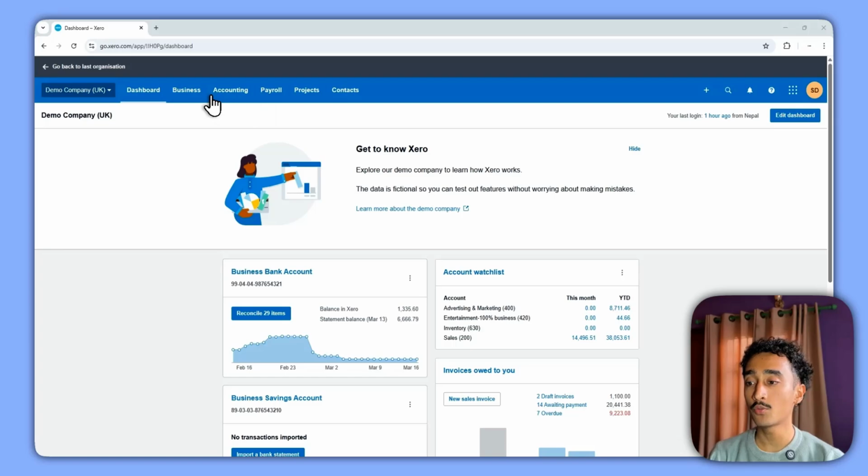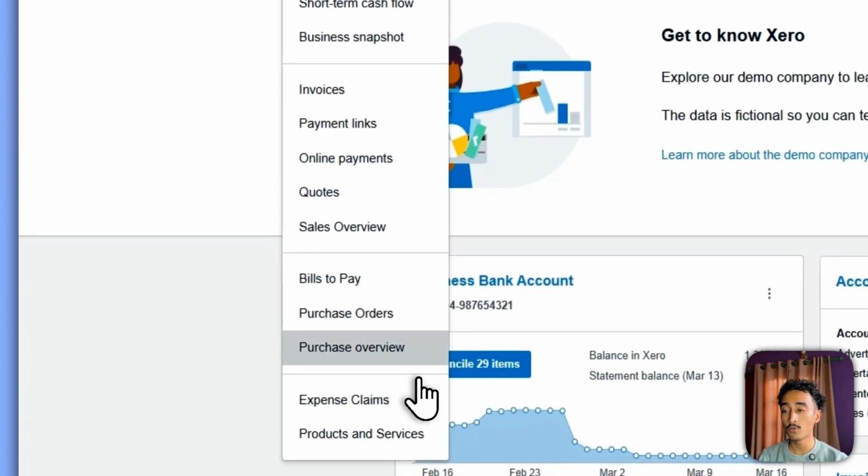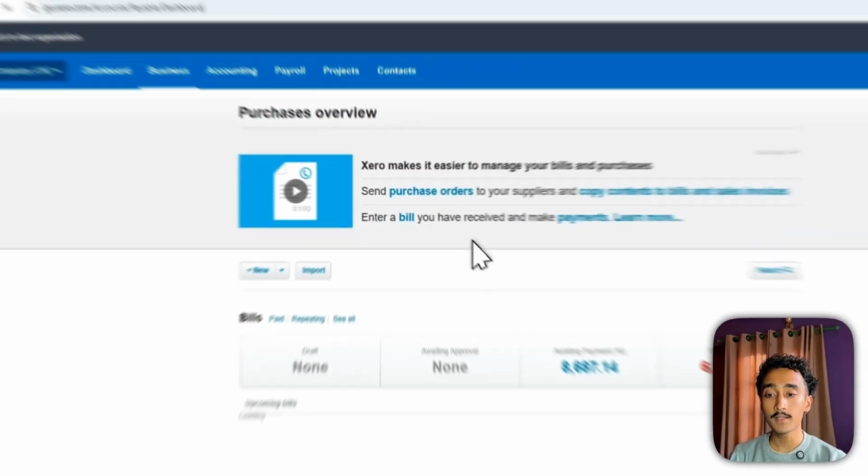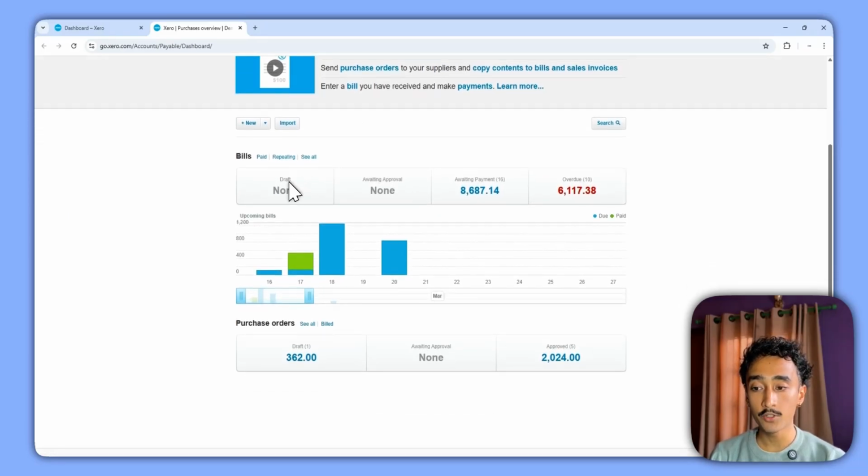So for this, I just want you to hover over to the business tab and go all the way down to purchases overview. So this is just a snapshot of what the entire purchases section of your business looks like in Xero. So here I'll just explain the basics. So the first part is draft. So these are all the invoices that have been imported in Xero but have not been sent for approval or have been posted to Xero. So they are just in the draft stage.